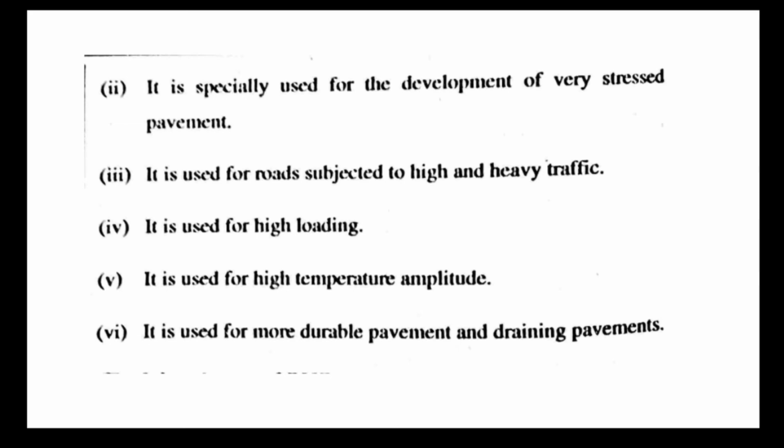It is also used for roads subjected to high and heavy traffic and in areas where there is high flooding. Polymer modified bitumen is also very useful in areas with high temperature amplitudes, like Rajasthan, and it is used in order to have more durable pavements and better draining pavements.